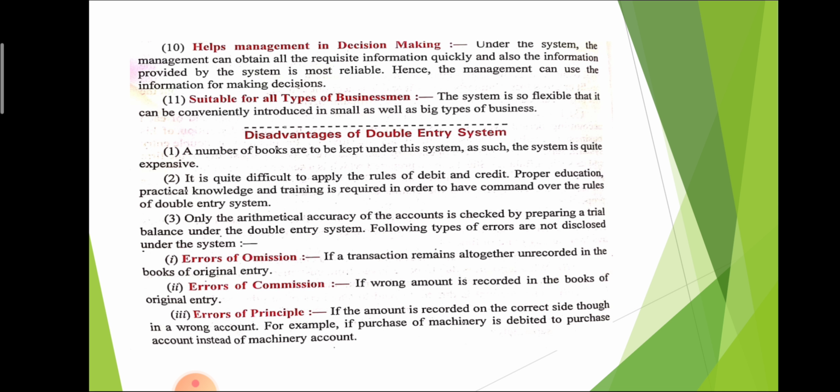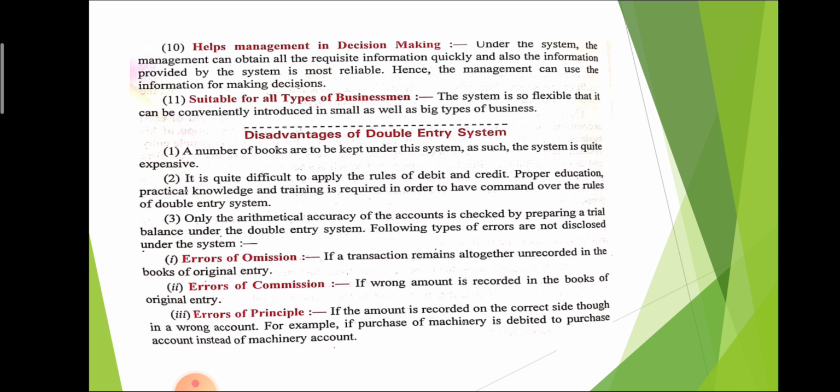Help management in decision making. With the help of double entry system, the management can take their decisions. Suitable for all types of businessmen. Double entry system is very suitable for all types of businesses. But there are also some disadvantages of double entry system.